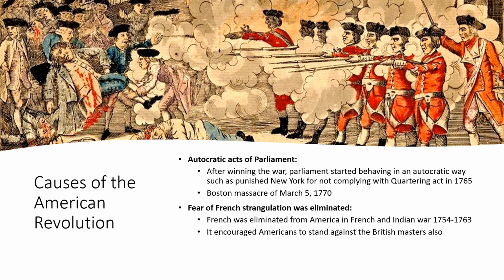So the British Parliament punished the New York colony and suspended the Assembly of New York. This was an autocratic act of the British Parliament. Such acts are generally not taken by a democratic government.